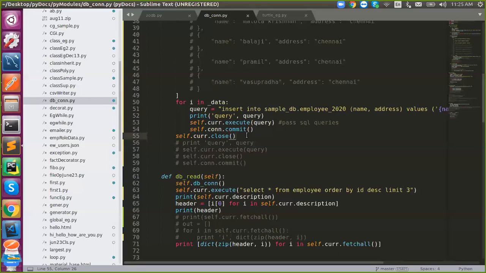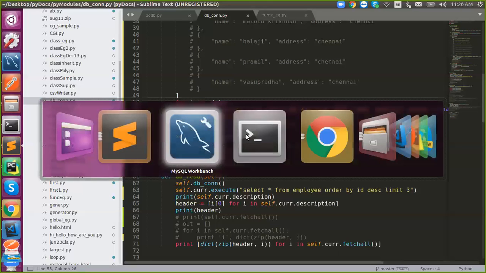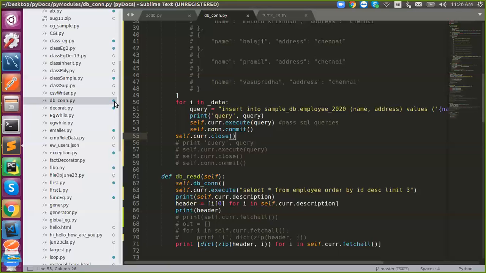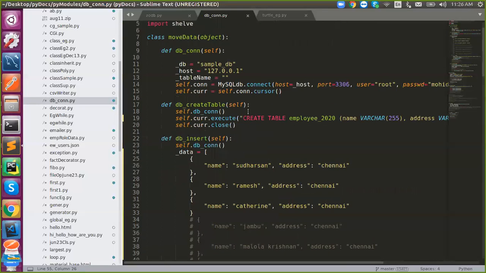And one more thing, if you want to communicate with any database like MySQL, SQL Server, etc., you should have that application in your machine. Otherwise, it won't work. Like for me, I'm using MySQL because MySQL was installed in my machine, or it's up to you. It depends upon the host.